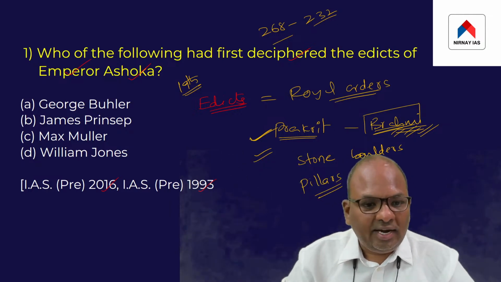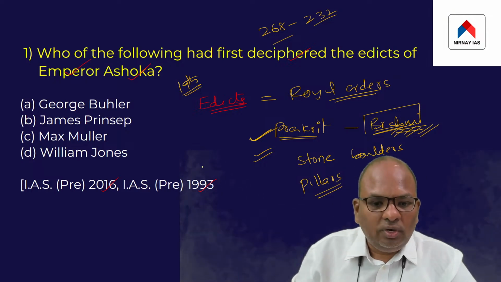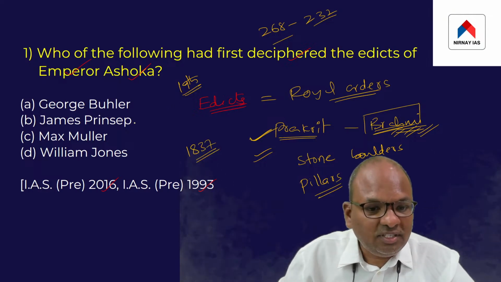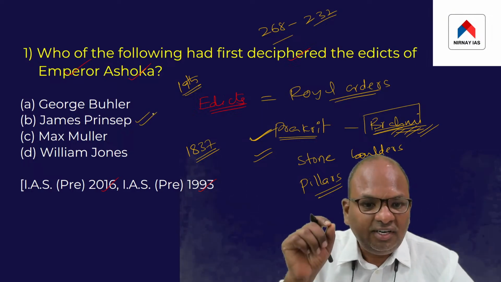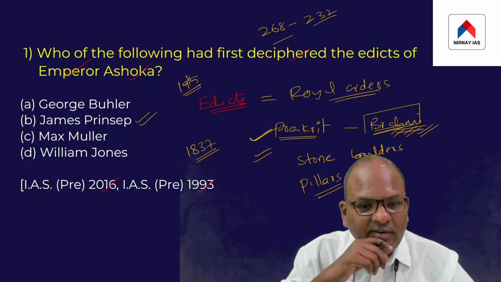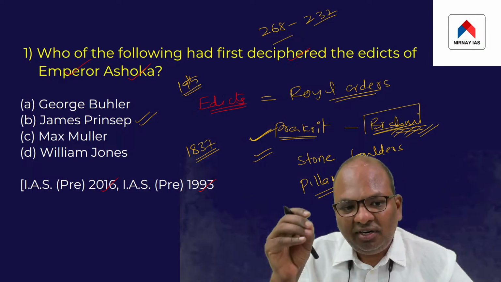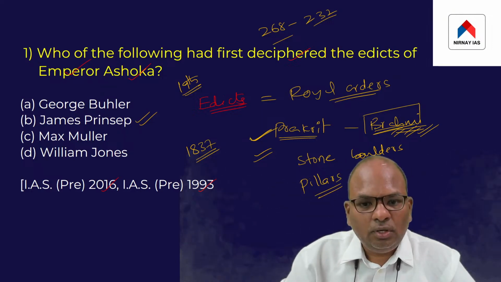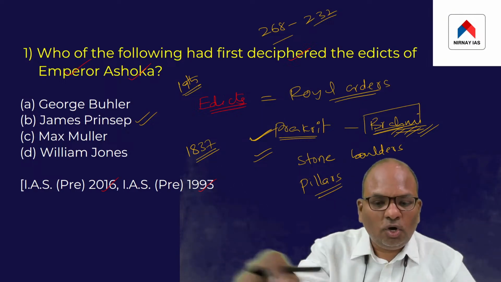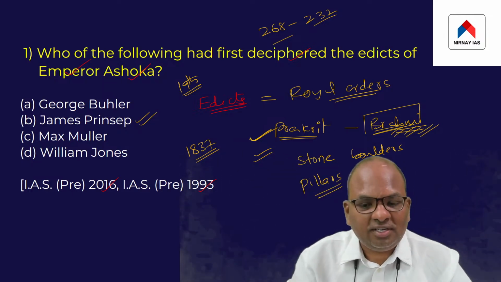And this mystery finally ended in the 19th century AD. In the year 1837, a scholar by the name James Prinsep finally deciphered the Brahmi script. After the decipherment of the Brahmi script, scholars began reading what actually is written on all of these stone pillars and boulders.